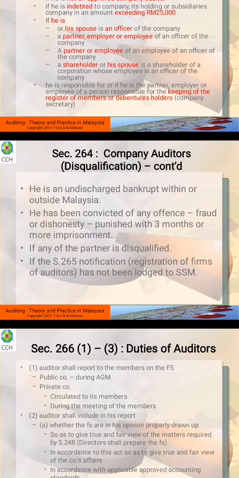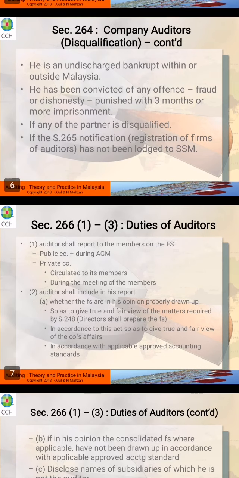So section 265, notification. It means that if all those reports are not sent to the SSM, so registration of firms of the auditor has not been lodged to the SSM, so cannot. All right, section 266. So this is the duties of the auditor.